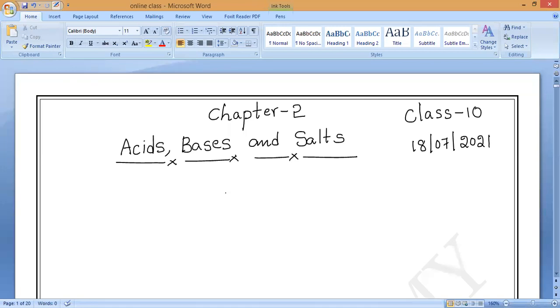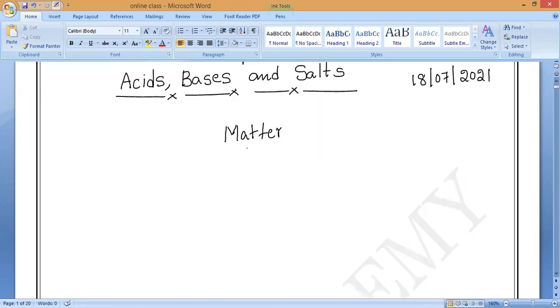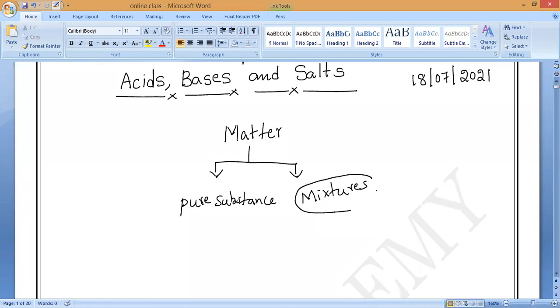Matter is classified into two kinds of substances. What is that? Can you tell me? Anybody? Atoms and molecules, that is not it. Matter has been classified into two types of things. What is that? Pure substances and impure substances, which are called mixtures. So now, forget about these mixtures.